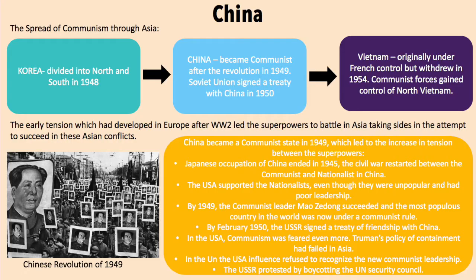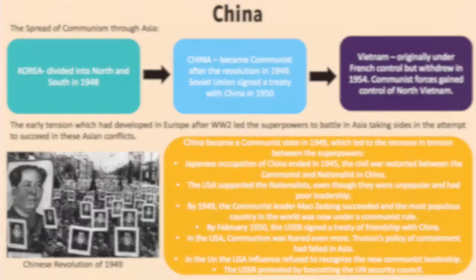In the United States, communism was now feared even more. Truman's policy of containment had failed in Asia. In the UN, the USA influenced the vote and refused to recognize the new communist leadership. The USSR protested by boycotting the UN Security Council.